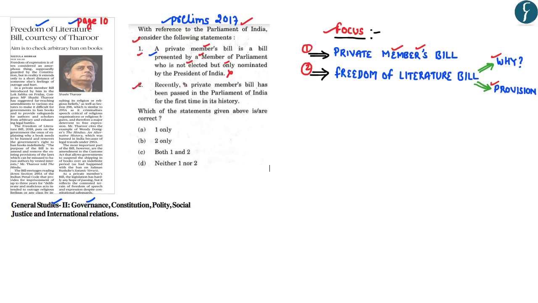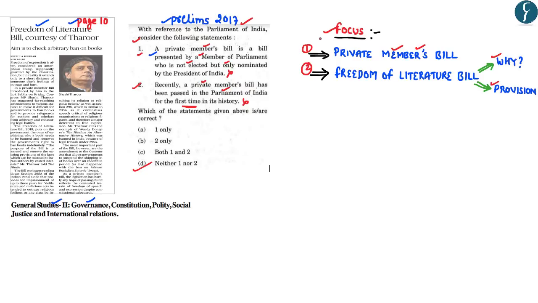The second statement reads as, recently a Private Members Bill has been passed in the Parliament of India for the first time in its history. Now even this particular statement is wrong. This is because so far 14 Private Members Bills have been passed by the Parliament of India. Hence, the correct answer to this question is D, that is neither 1 nor 2.